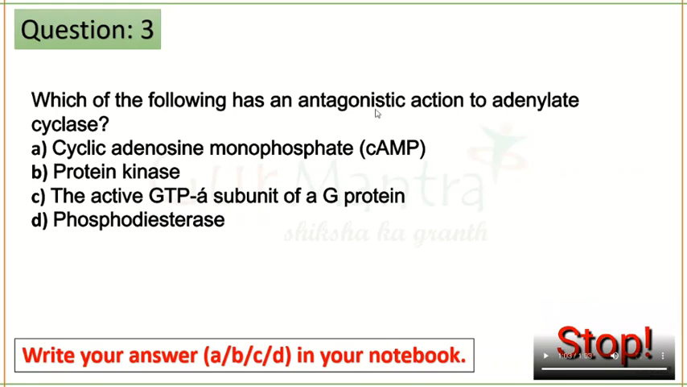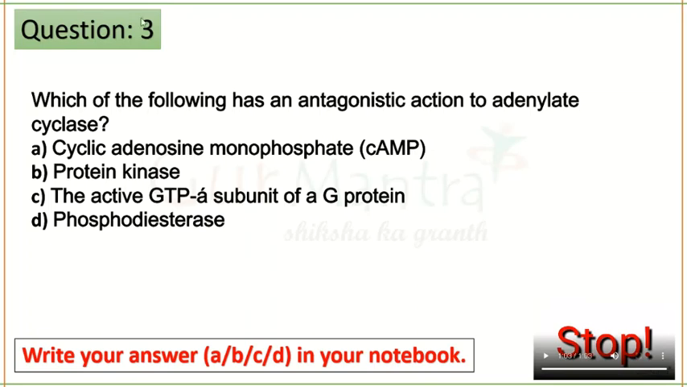Okay, so antagonistic action to adenylate cyclase. First, let's decode the question. What is the meaning of opposite action to adenylate cyclase? So, what does adenylate cyclase do? It converts ATP to cyclic AMP.